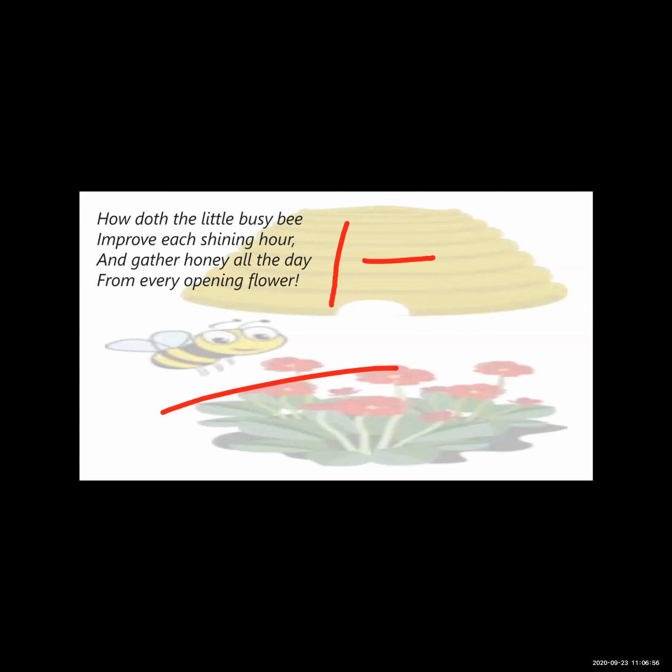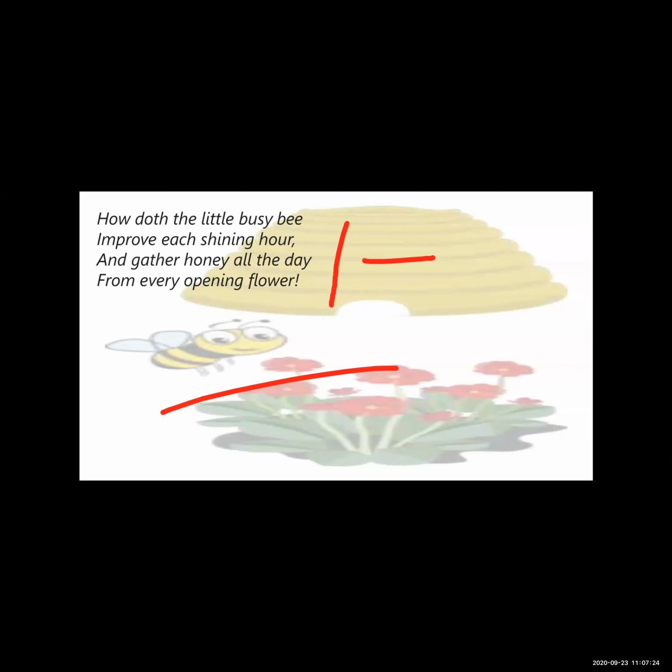The whole day. He also wonders how it is able to gather honey all day long, moving from flower to flower, from every opening flower.